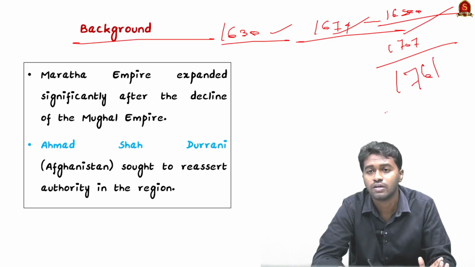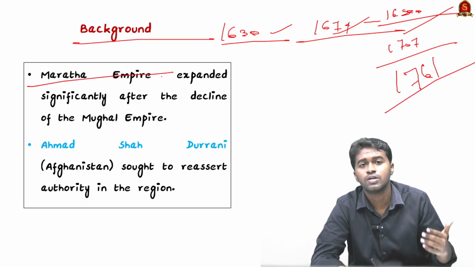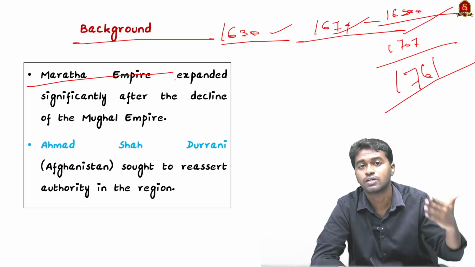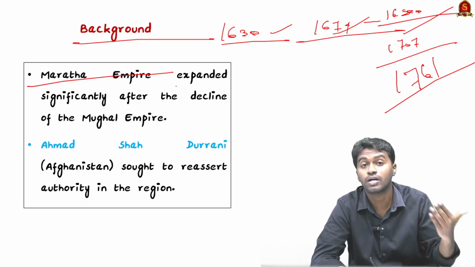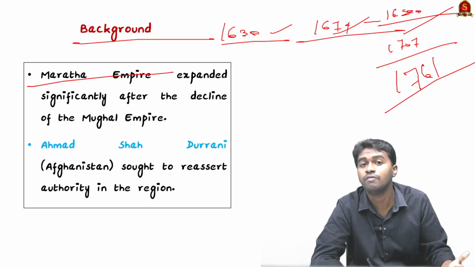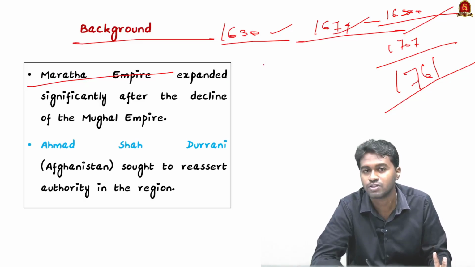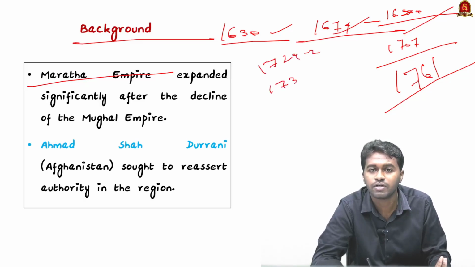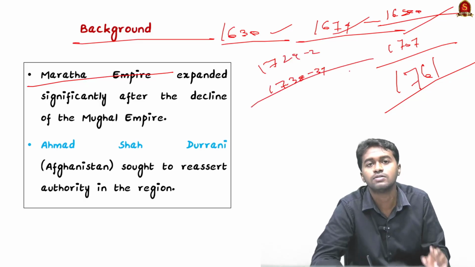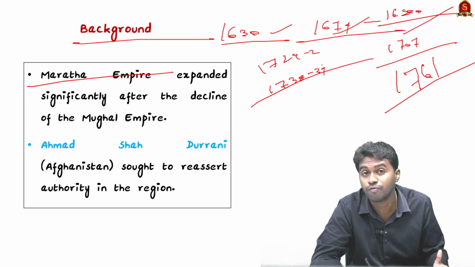That was in the year 1761, and it came after the conquests of the Marathas. In between, during the time of Bajirao, the Marathas even defeated the Mughal army led by Nizamul Mulk, and not just once, they defeated them twice. The first was in 1728-29, and the second was in 1738-39. In both battles, the Mughal army was defeated by the Marathas under the leadership of Bajirao.